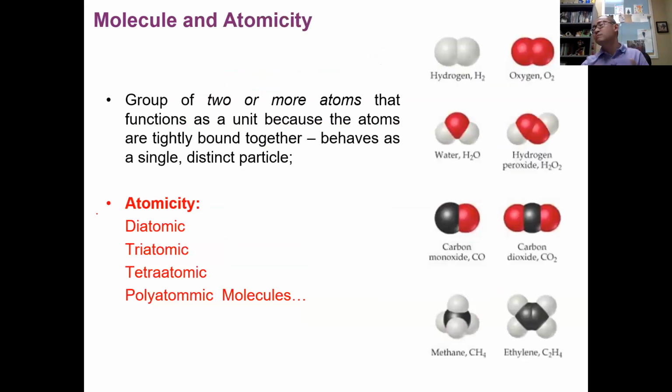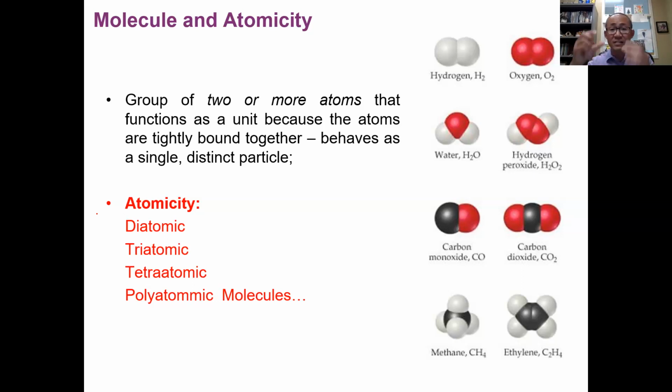Next, atoms, like we said, are the small building blocks, and they keep building more complex stuff. The first level, when atoms bind together, makes a more complex entity called a molecule. A group of two or more atoms that function as a unit is called a molecule. The atoms in a molecule are tightly bound together.